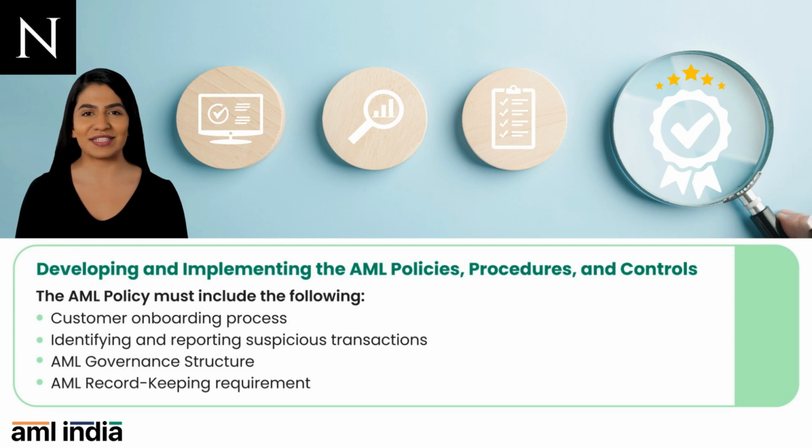2. Mechanism to detect and report the red flags internally from frontline employee to the AML compliance officer, and externally from the AML compliance officer to the financial intelligence unit. 3. Strong AML governance structure, prescribing the roles and responsibilities of the senior management, need for AML training, implementing a periodic review of the systems and controls, etc. 4. AML documentation, laying down how documents and information would be retained, for how long, and, importantly, what information and records are to be maintained.